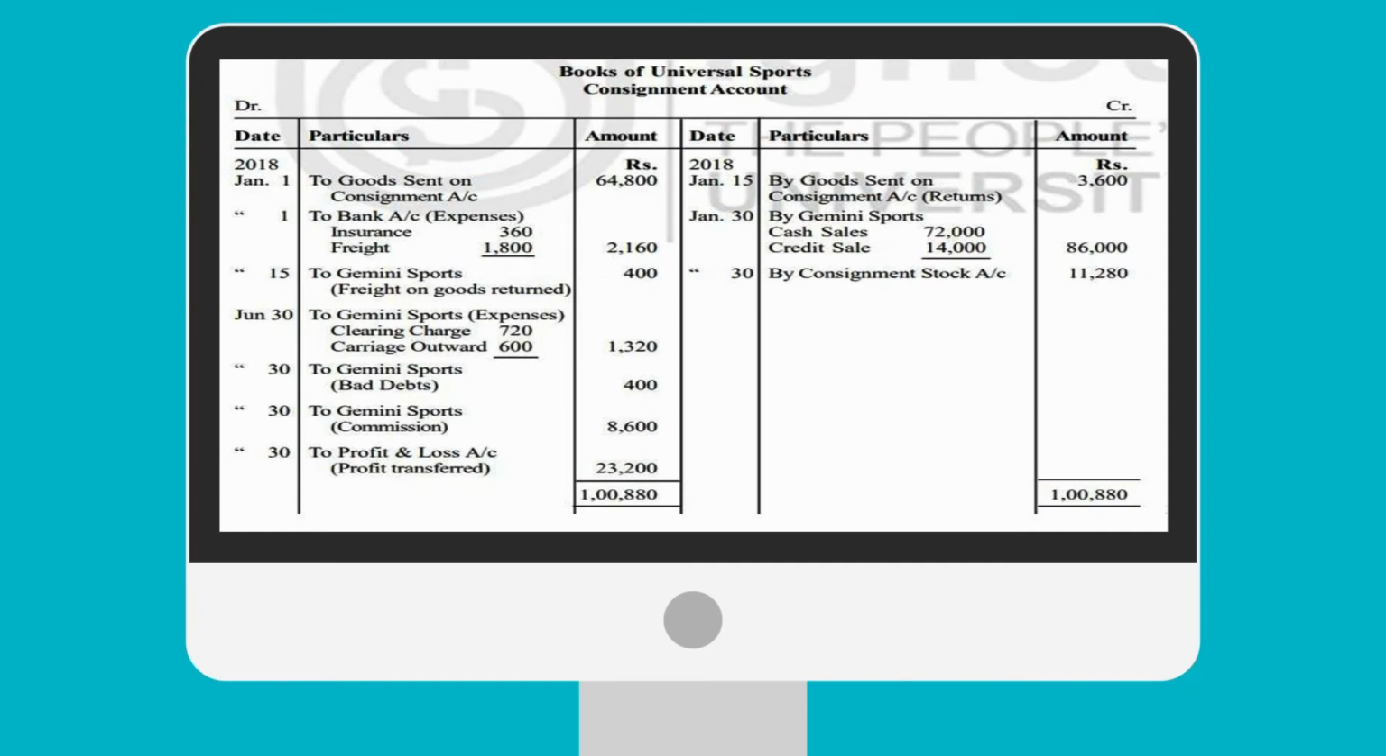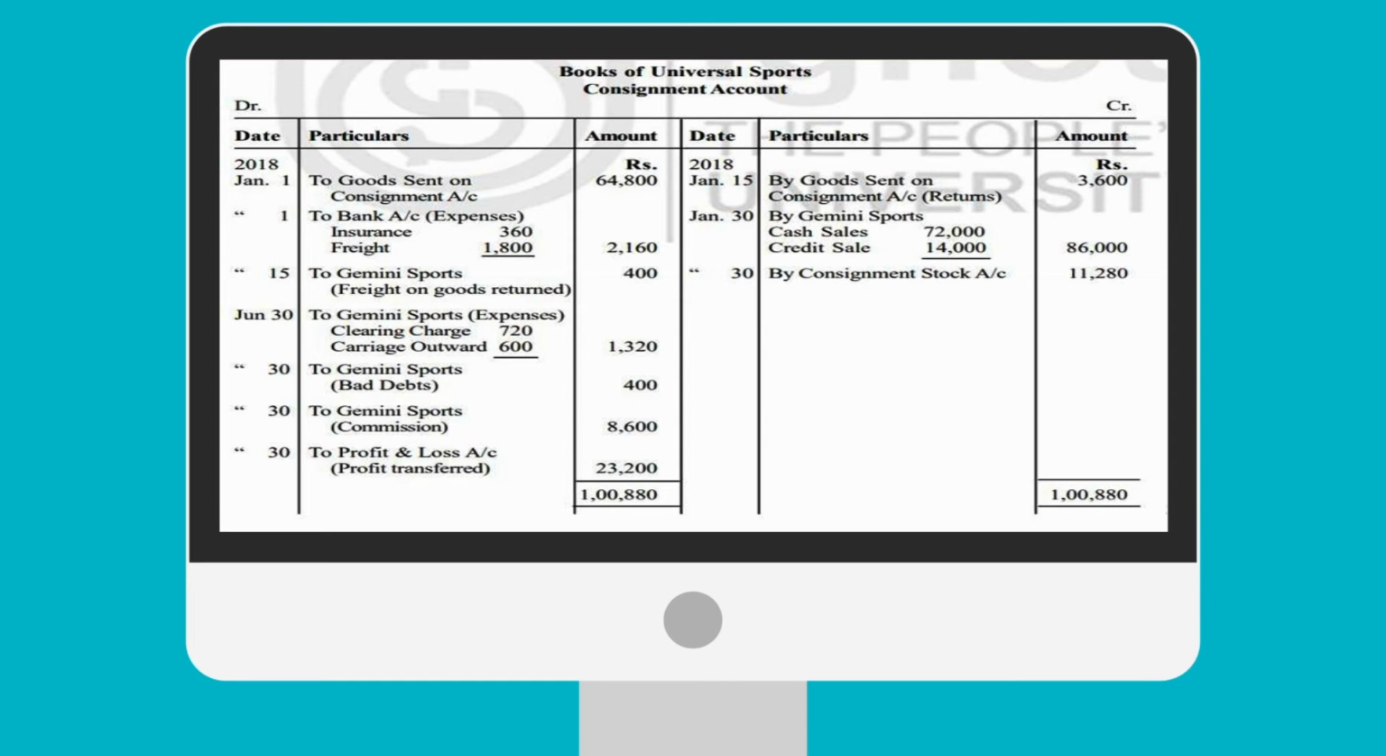To Gemini Sports, here the consignee has also incurred rupees 400 on account of bad debts. It means the consignee has also sold some goods on credit basis. Therefore, the expenses on account of bad debts are 400. To Gemini Sports, commission 8,600. We will see how this amount of rupees 8,600 has arrived, and this is the balancing figure, the amount of profit and loss account.